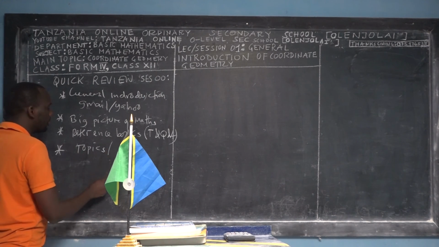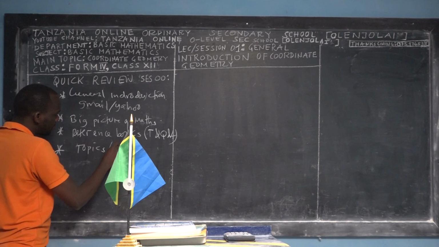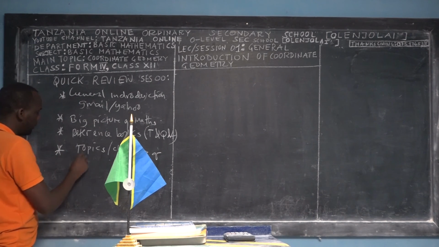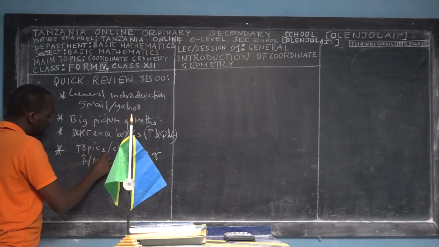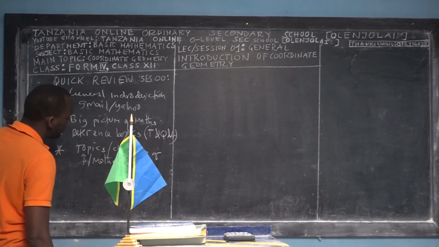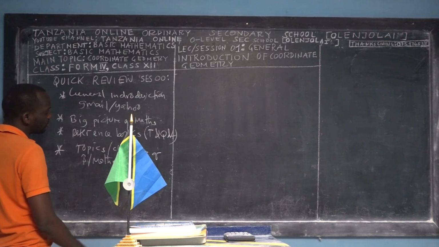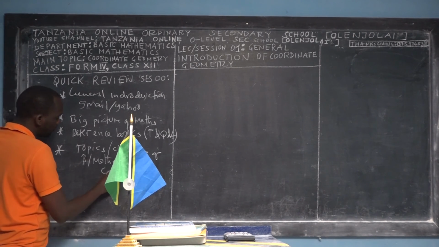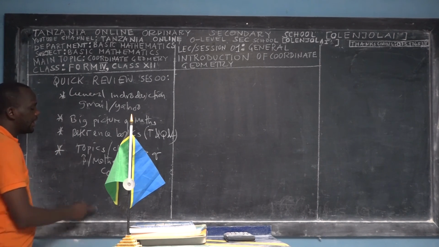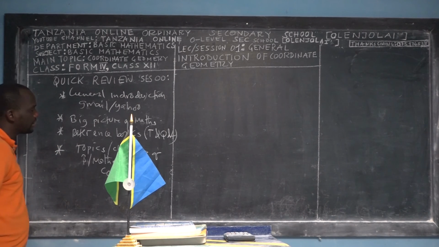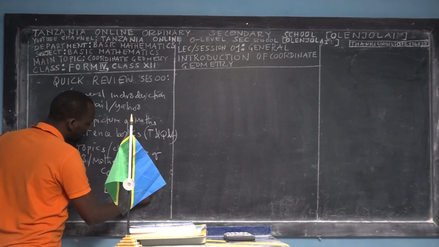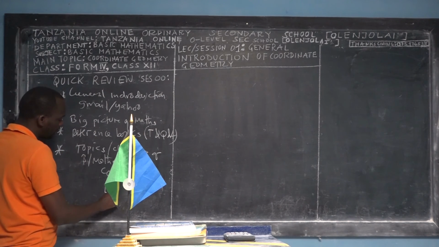The topics, or chapters, of Form 4 basic mathematics. How many are they? Eight. The first one is called what? Coordinate geometry. Then you have area and volumes, and so on. The last one is called linear programming.